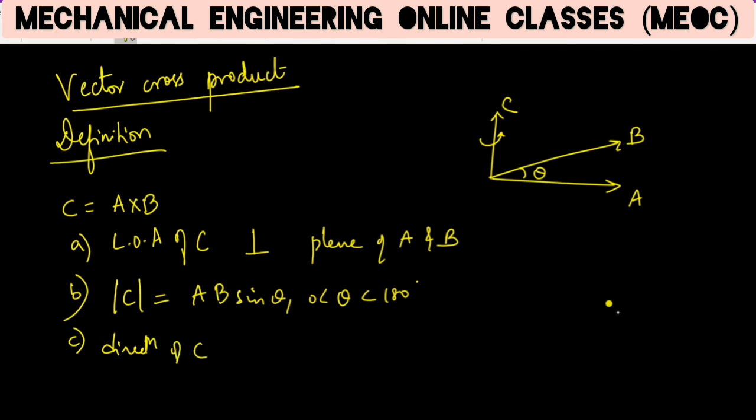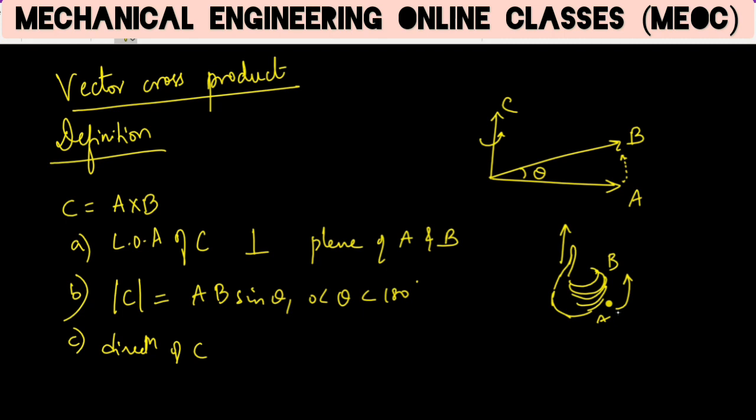And the third condition is that the direction of C will be the direction in which a right hand screw will advance as A is turned towards B. So as A turns towards B, if our fingers are curled like this, our thumb will be here. So the direction of C will be in the direction of the thumb, upward.